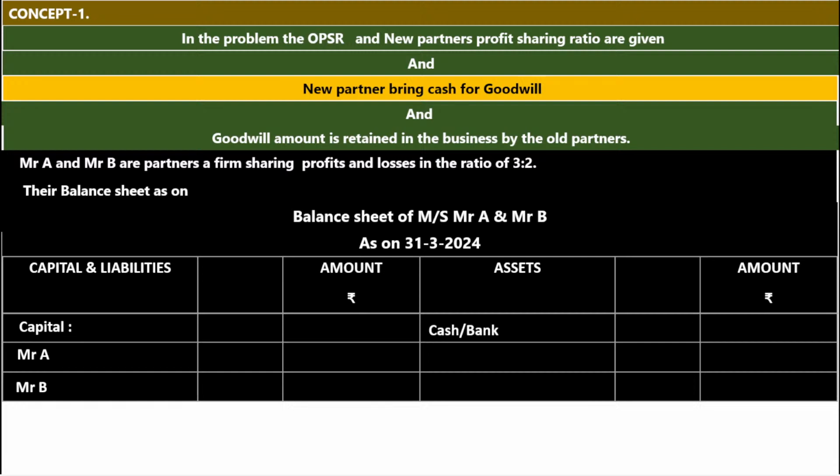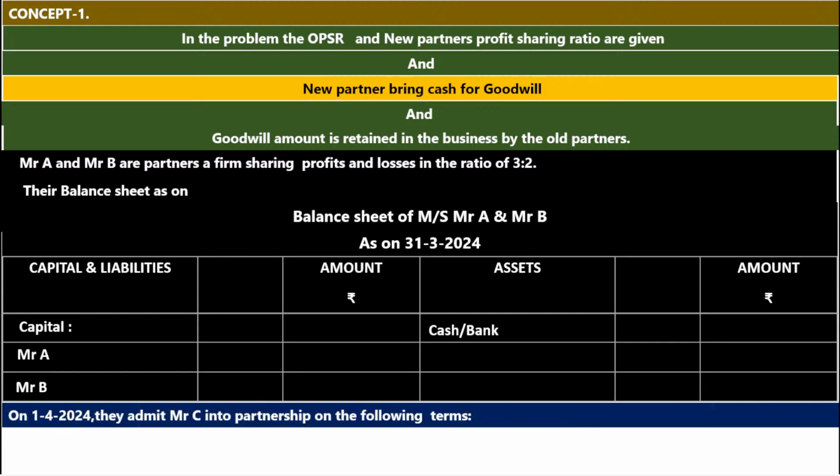Are you understanding the question? On 1/4/2024, they admitted Mr. C into the partnership on the following terms. Now we come to the conclusion that this question is relating to admission of a partner. How? The word used is admitted. They admit Mr. C into the partnership on the following terms.